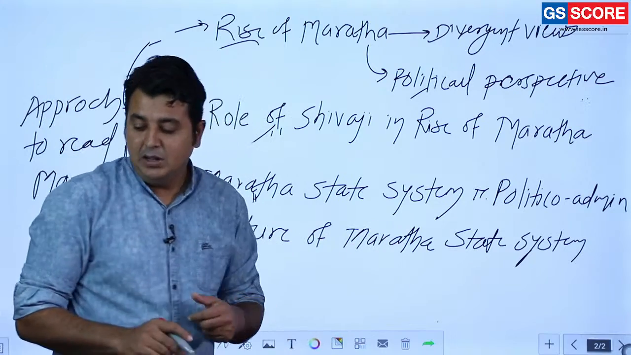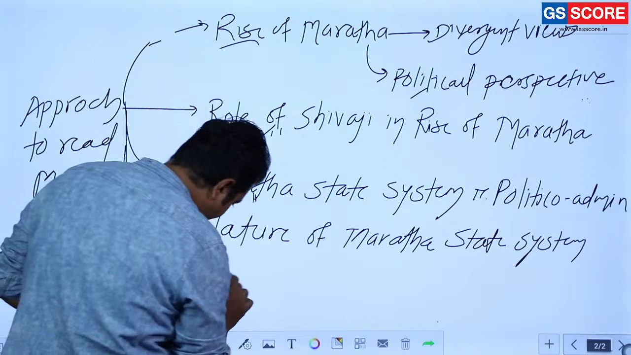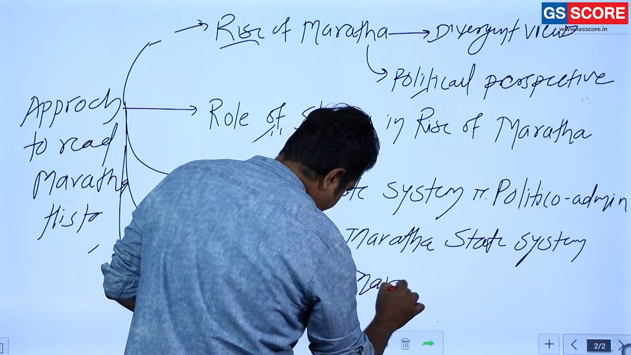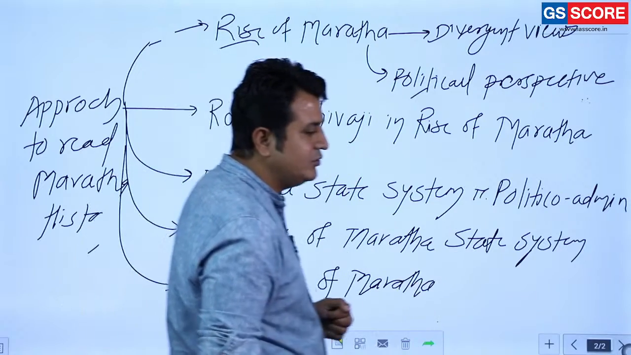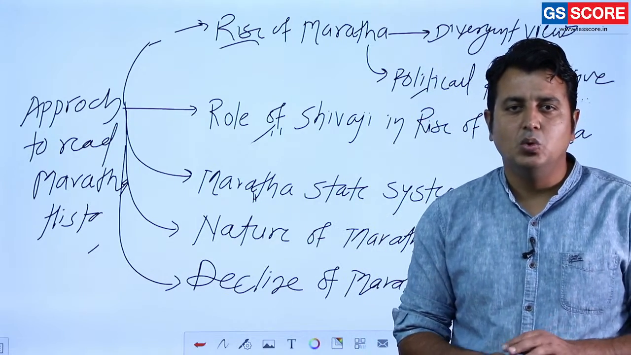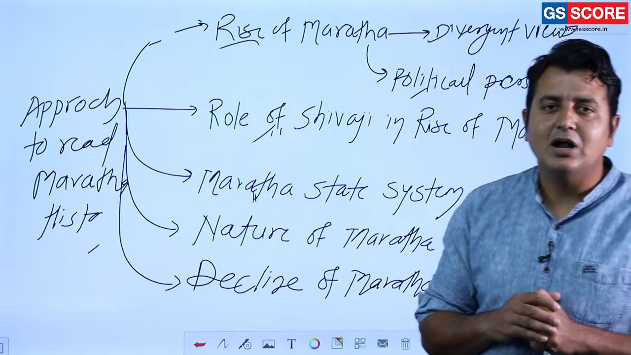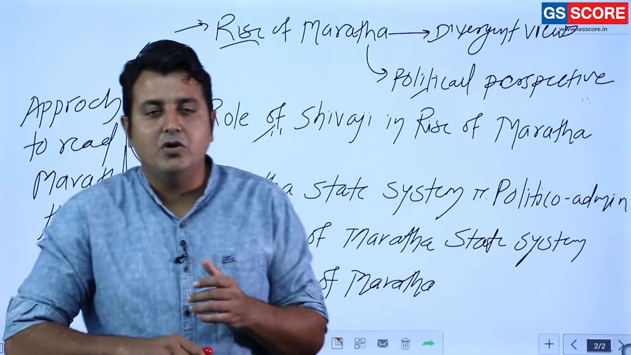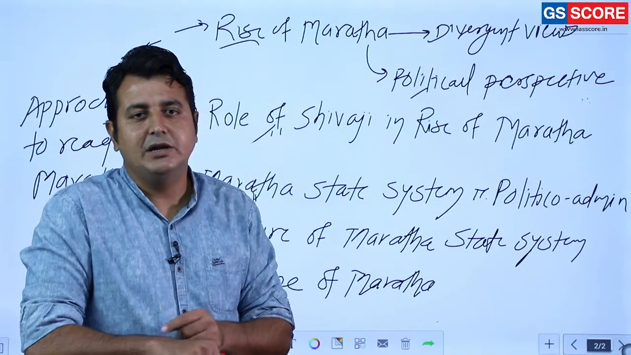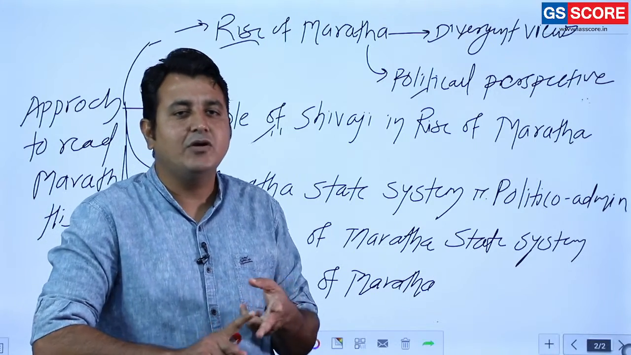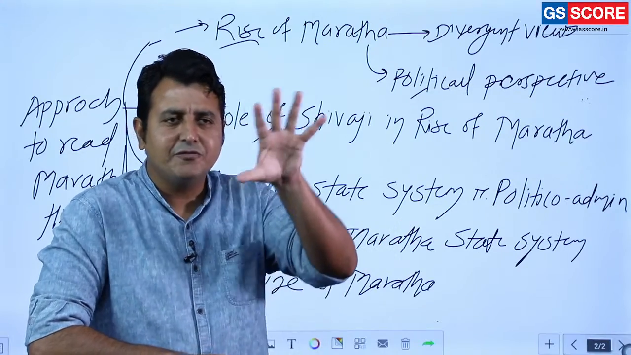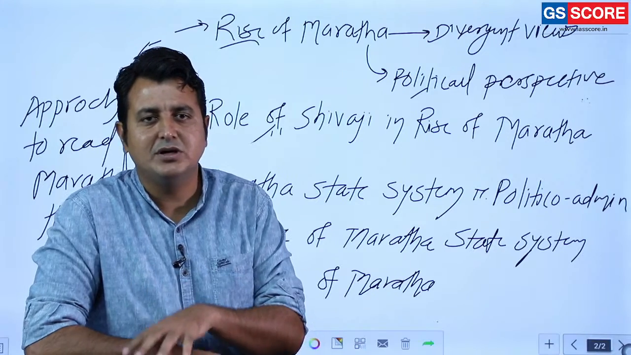Later on, the most important aspect is the decline of Marathas. Do you really think it was a sudden move, that suddenly in one go Marathas declined? No, there were some problems. This is also an important aspect in history everywhere. If you are studying history optional, then you have to study the decline part in detail, whether it is the decline of Mauryans, decline of Gupta, decline of Delhi Sultanate, decline of Mughal, or decline of Marathas. There are so many aspects we have to take into consideration.